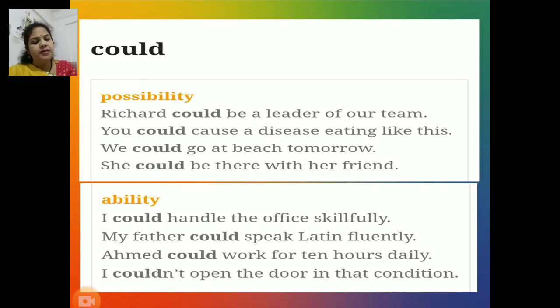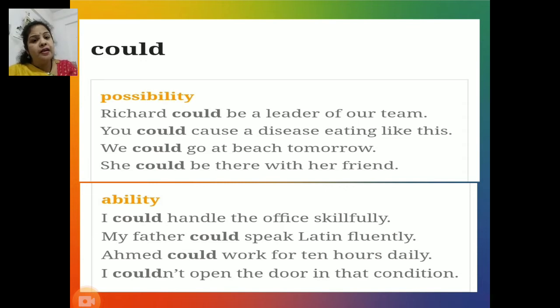Let's study some sentences showing all these functions. Could is used for showing possibility. Let's try to study all these sentences. Look carefully on your screen. Richard could be a leader of our team. You could cause a disease eating like this.